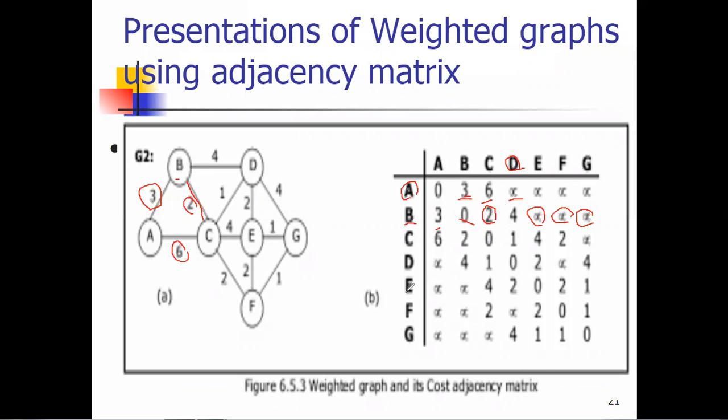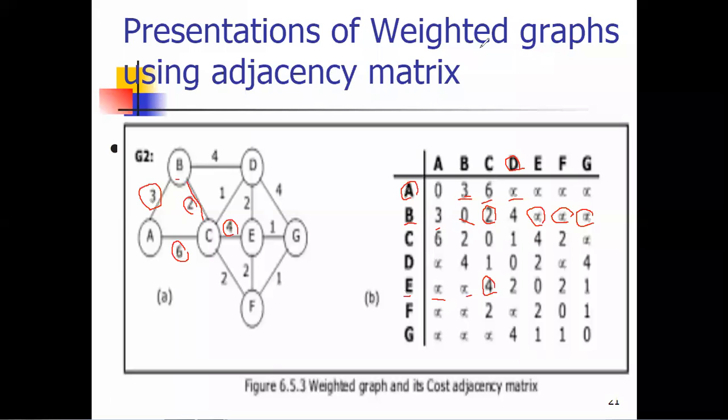Okay, if we take the example of E, just check E. Check whether between A and E there is any edge present directly? No. That's why the value is infinity. Again, E to B, is there any edge present? No. That's why again infinity. E to C, is any edge present? Yes, the value is 4. That's why we are putting the value 4 here. So I hope everyone is clear now.